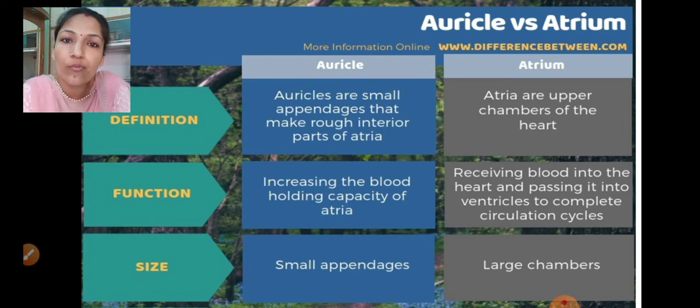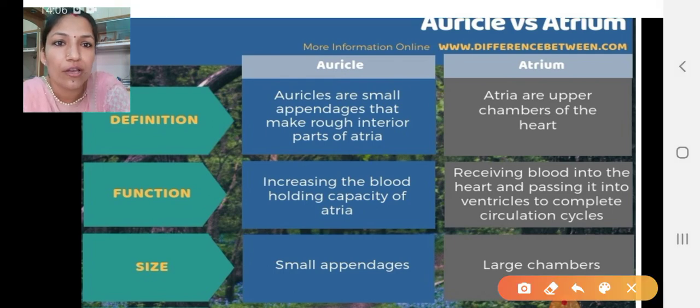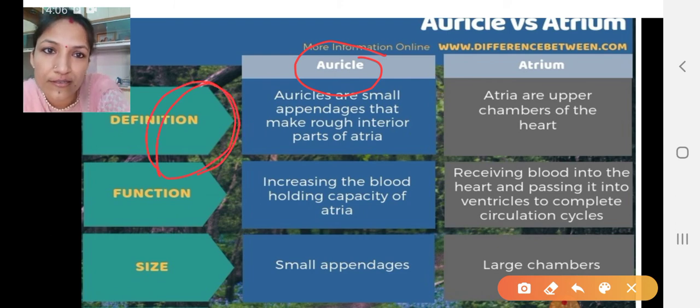Now one term which always confused us is auricle and atrium. What's the difference between them? We're going to talk about that. Auricle is related to the term ear. If you have seen the ear of a dog, it looks like this, a kind of portion on the upper side.